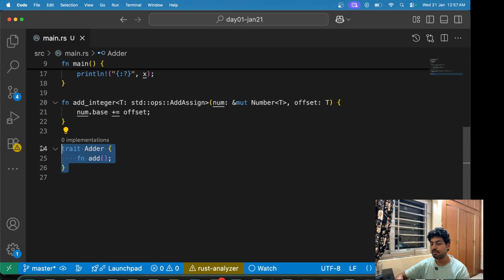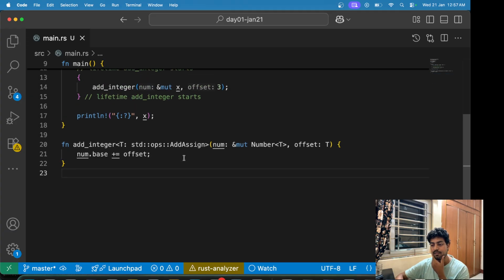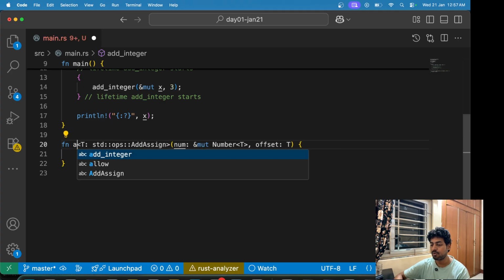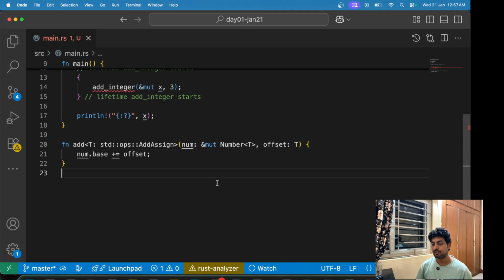I'll explain traits in detail later on, but for now, just to show the composability here. So add integer is a function. Now I'll just remove integer, I'll call it add. So add is a function which works for any type T, as long as that type T is implementing AddAssign.